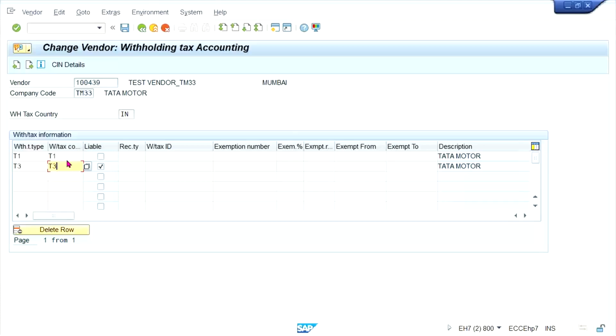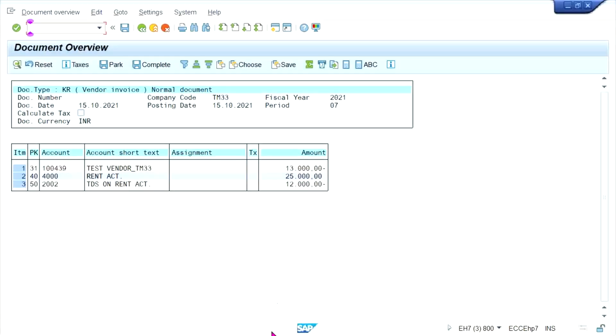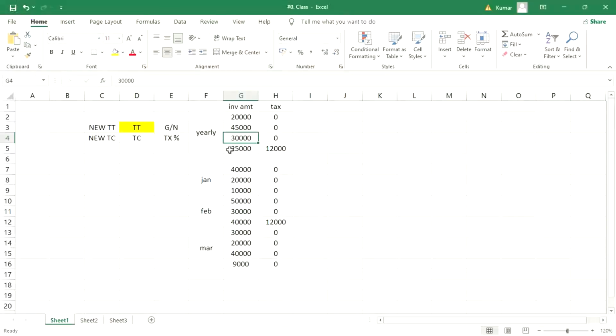So amounts are going to be accumulated, and once we reach a particular limit, what limit we have specified, guys? 1 lakh. We have specified our limit was 1 lakh. So once we touch 1 lakh, then system is going to count the overall base amount, and on that system is going to calculate these taxes. Okay, so this is how it is going to happen.